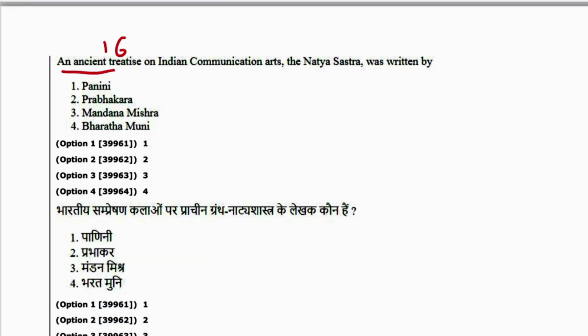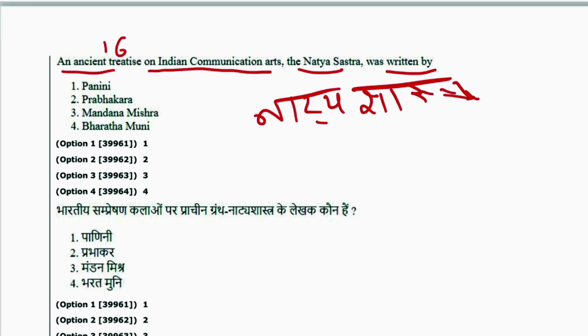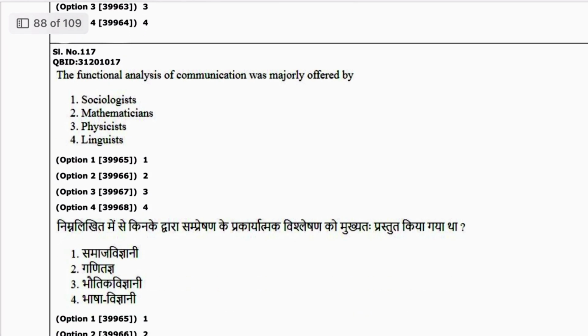An ancient treatise on Indian communication art, the Natya Shastra, was written by किसने लिखी नाट्य शास्त्र? नाट्य शास्त्र भरत मुनि ने. 4 is the answer. Next is 17. The functional analysis of communication was majorly offered by sociologists and mathematicians, physicists. Sociologist. 1 is the answer.